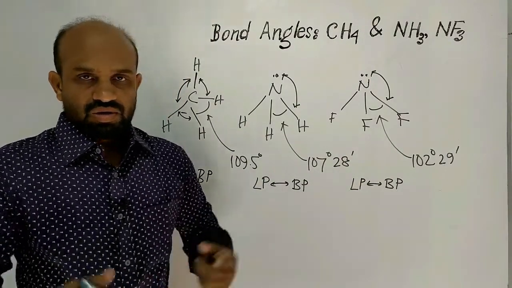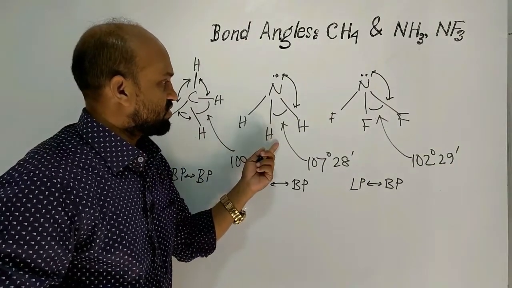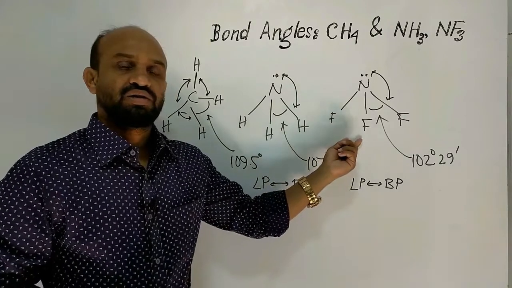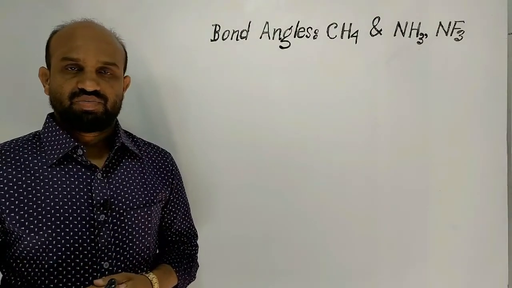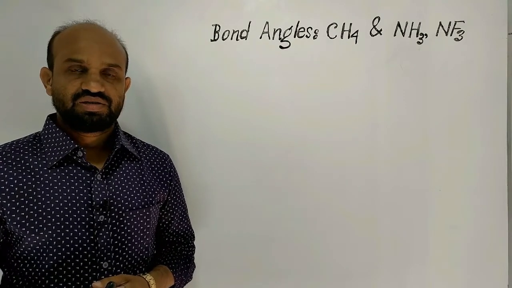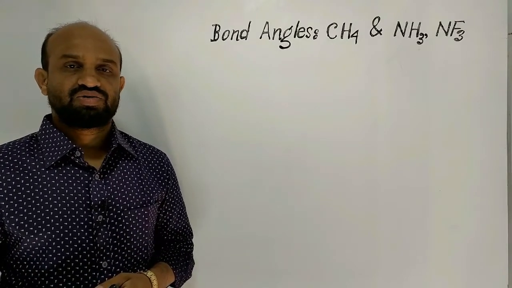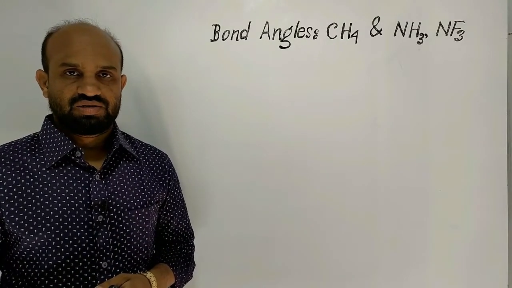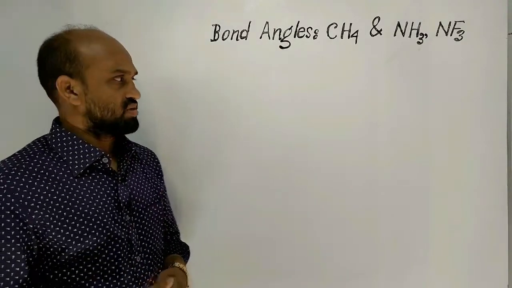Now let's look at the difference in case of ammonia and nitrogen fluoride. In ammonia, the bond angle is 107 degree 28 minute, and in nitrogen fluoride it is 102 degree 29 minute. Now let's see the reason behind this difference.